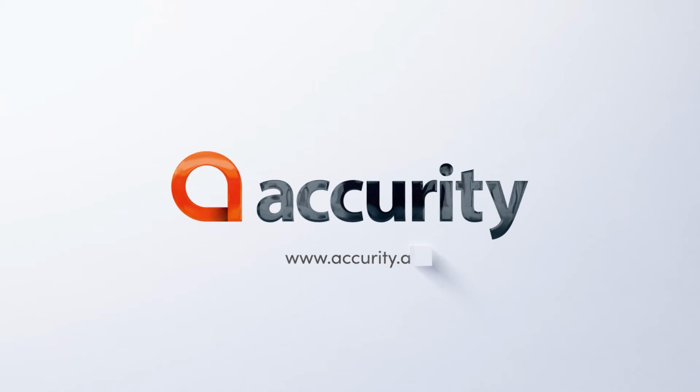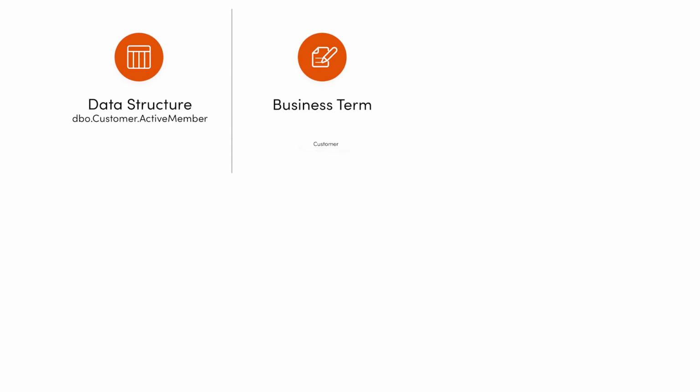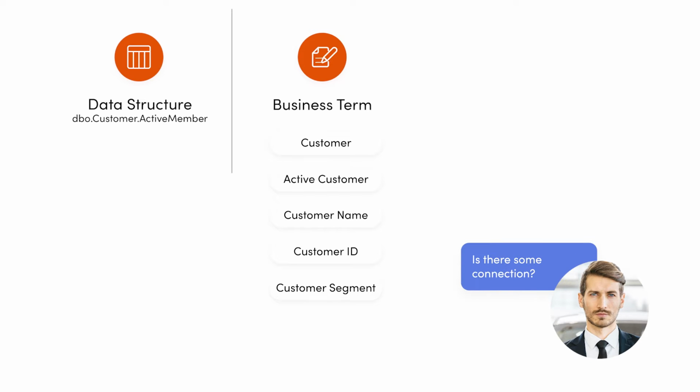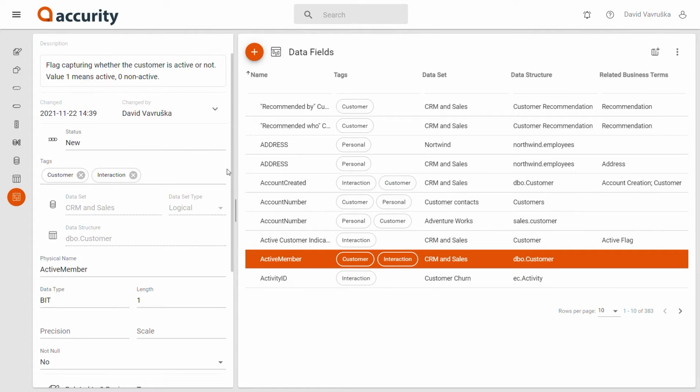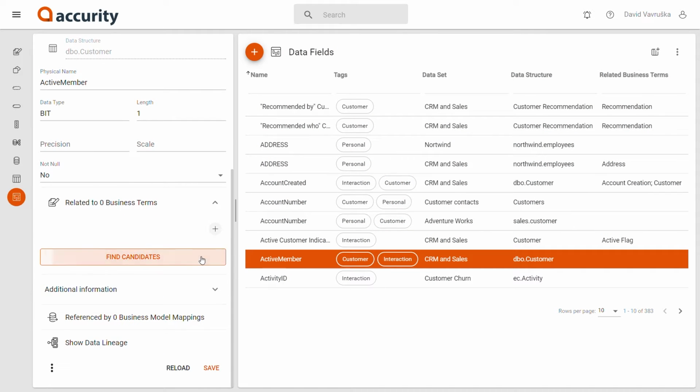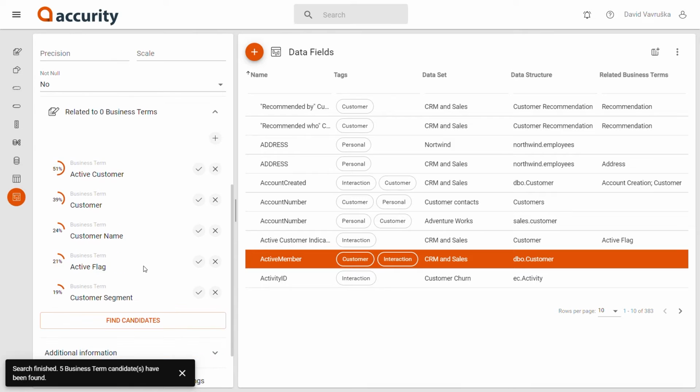Are you struggling to discover the lineages between your data? Accurity now includes business term suggestions, a new AI-powered feature that makes data lineage discovery more convenient for you. With just one click, our algorithm will offer you a list of suggestions for a new lineage between your data catalogue and your business glossary.